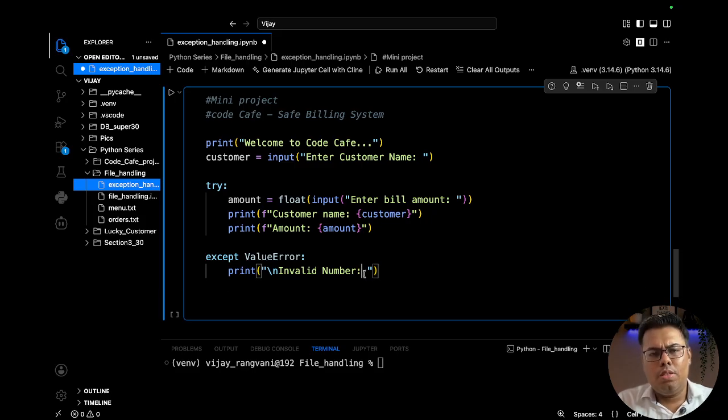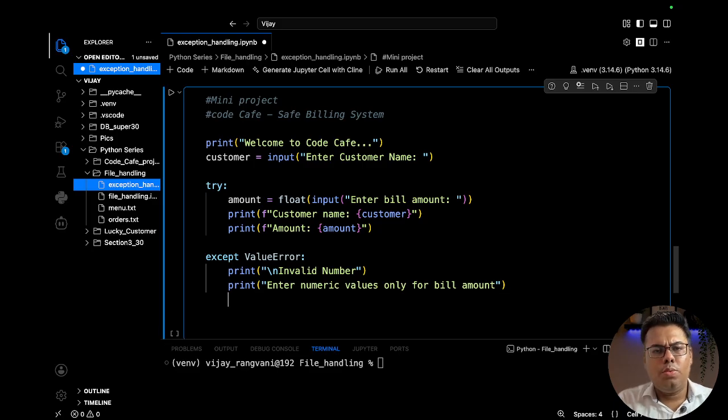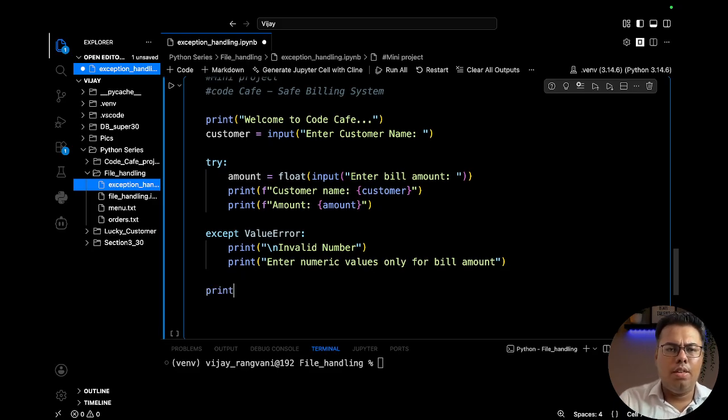Why are we putting the semicolon? We should put a print. We will give a message, enter numeric values only for bill amount. Okay, this we are printing, and finally print our regular thank you for the visit message.